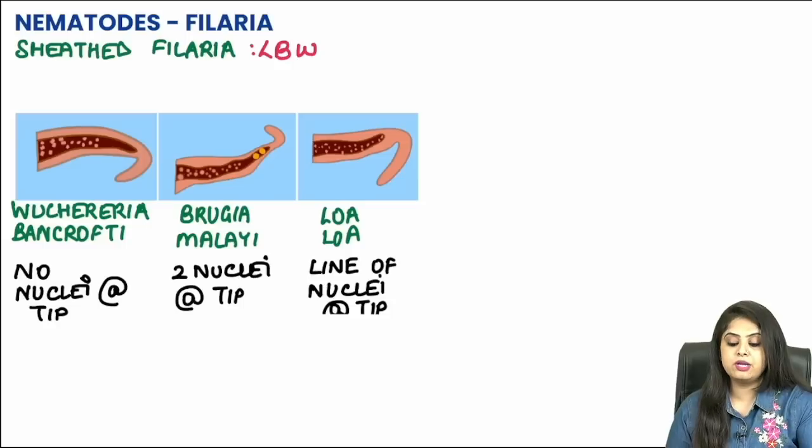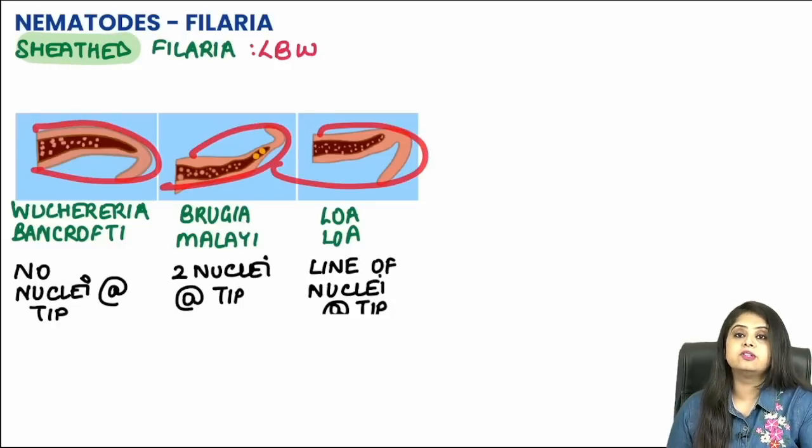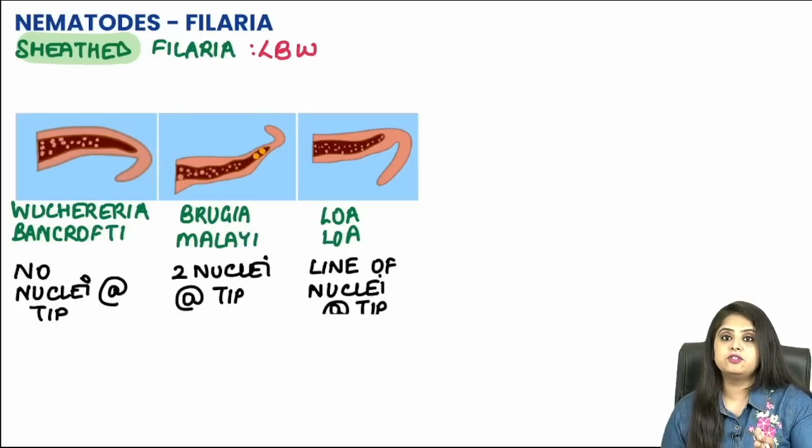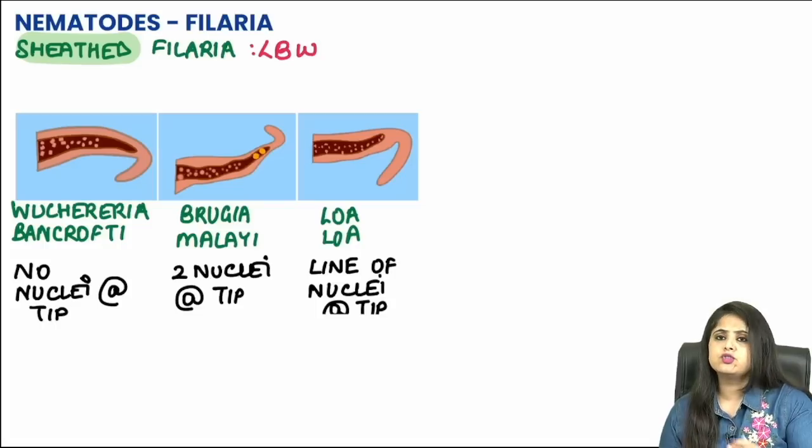Whenever I get a sheathed filaria, the sheath is this orange color sheath that you can see around the filaria. So that is going to be one of these 3. Now how will I differentiate between them? I have not shown you the entire microfilaria. I've only shown you the tail end, because you're going to focus on the tail and see whether it has nuclei or not.